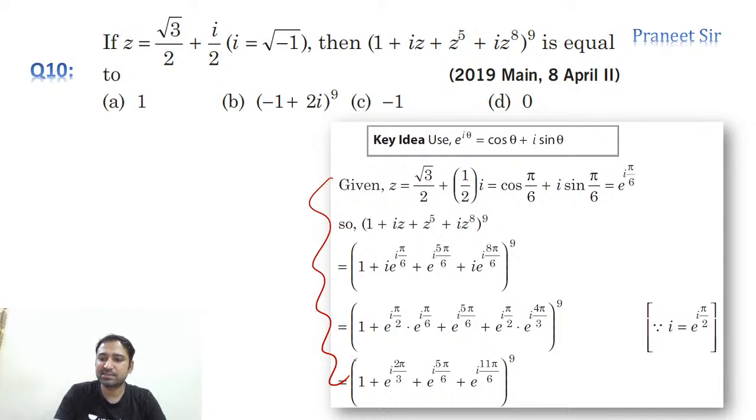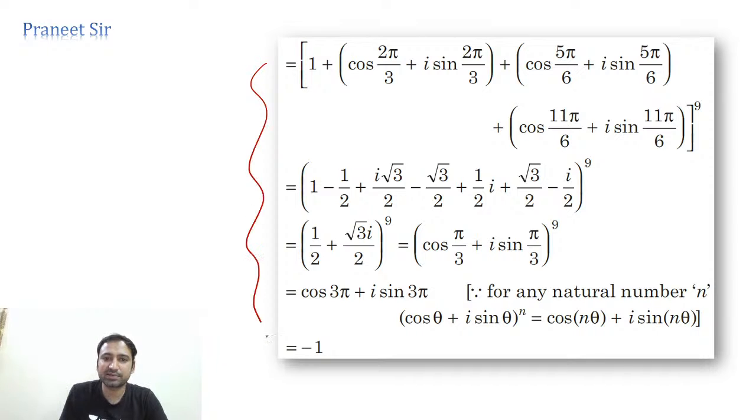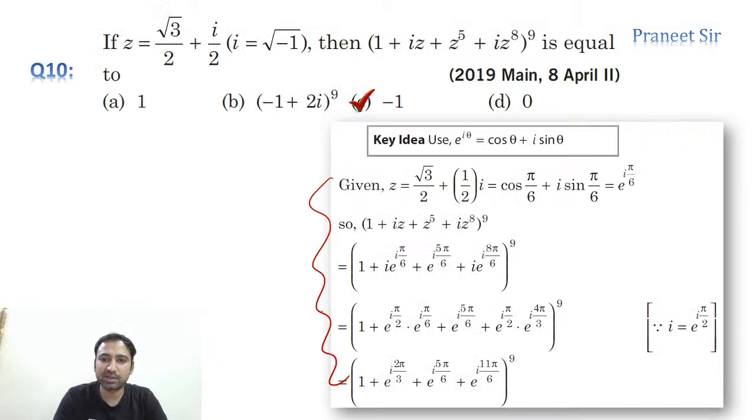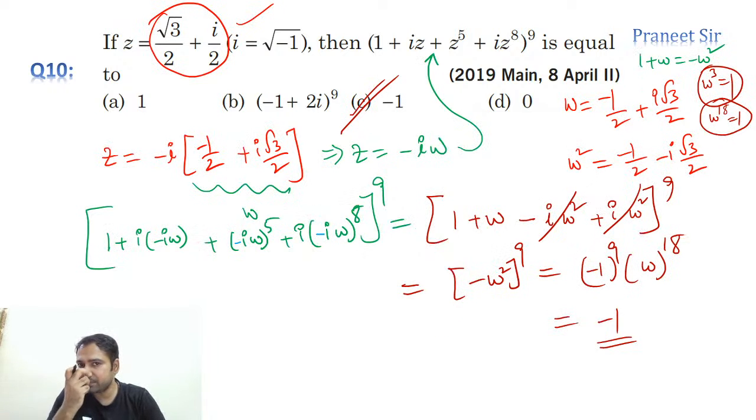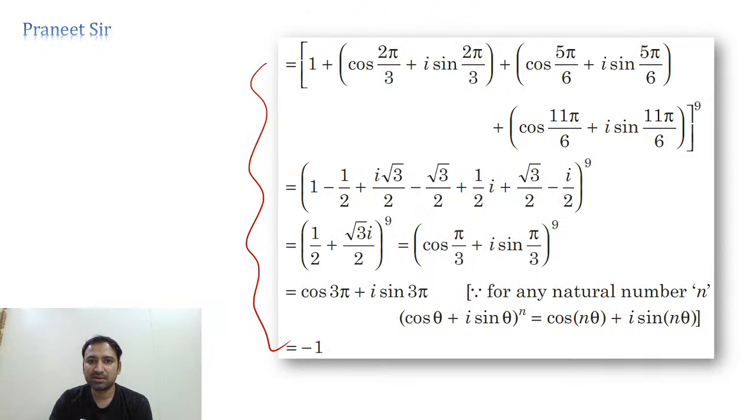You can clearly see here, this is going to be a lengthy method. See how many steps he took. Almost more than 10 steps. Clear. But our method is easy. See here, hardly we took 3 or 4 steps and we got the answer easily. Correct? Okay, right. Perfect. Chalo, let's move to the next one.